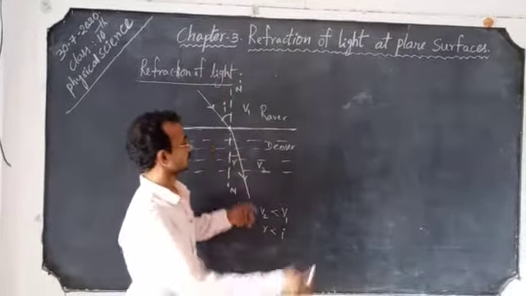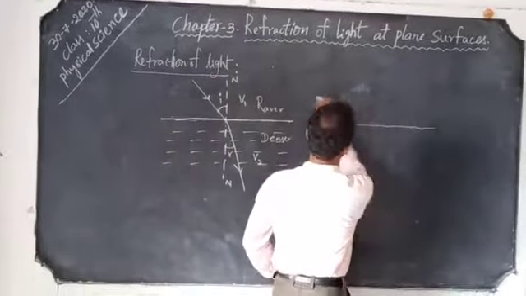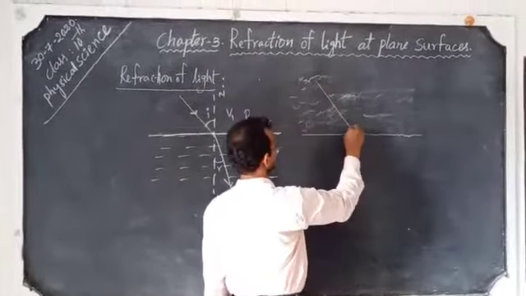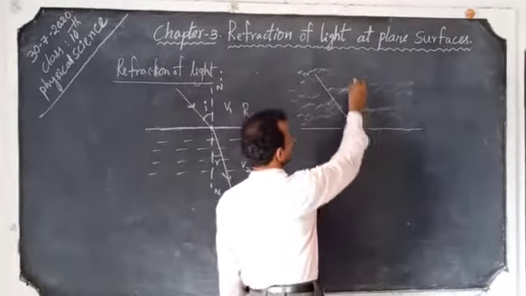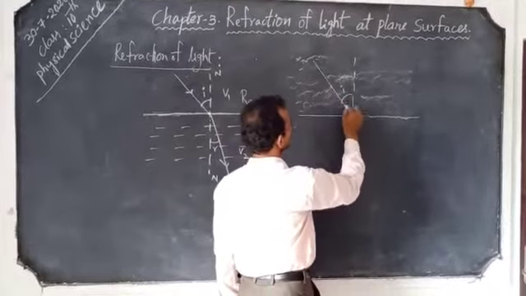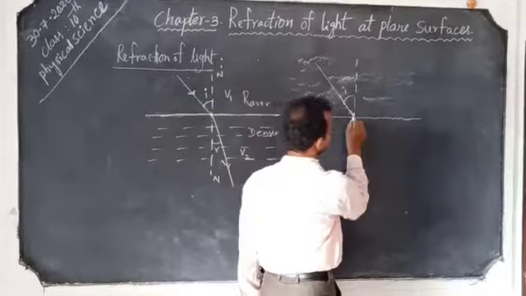For example, if a light ray propagates from a denser medium, suppose water, to a rarer medium, then what happens we see? It is the normal line, the angle of incidence, and the ray goes away from the normal.